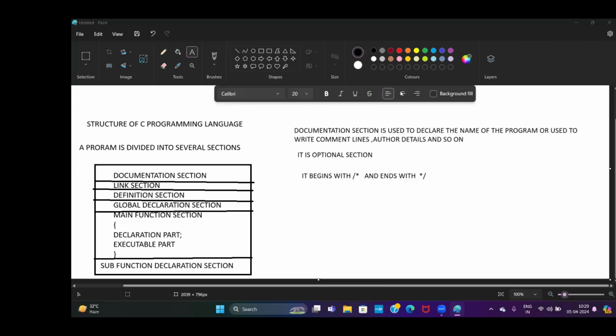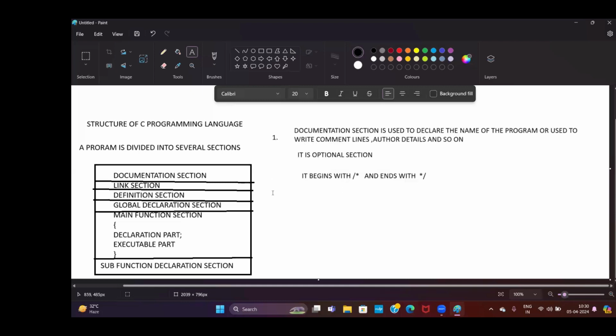So what is the documentation section? Documentation section is especially used to declare the name of the program, or it is used to write the comment lines, or it is used to mention other details. So how can you identify the documentation section? This section begins with /star and ends with /. The compiler will not execute this documentation section. The compiler ignores this section. So this is the first one.